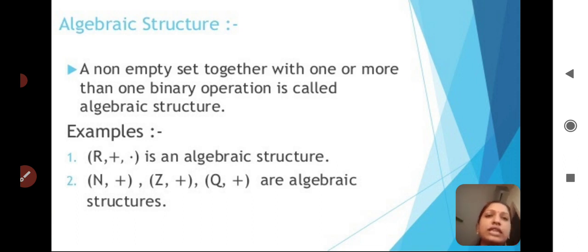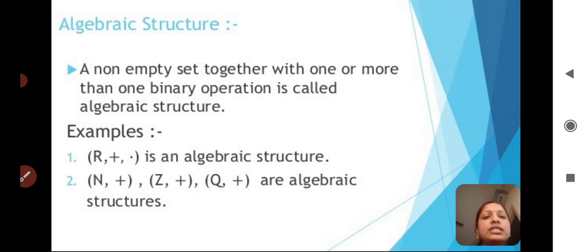Next, I would like to explain what is meant by algebraic structure. What is meant by algebraic structure? An algebraic structure is nothing but a non-empty set together with one or more binary operations. With examples, I am going to explain what is meant by algebraic structure.